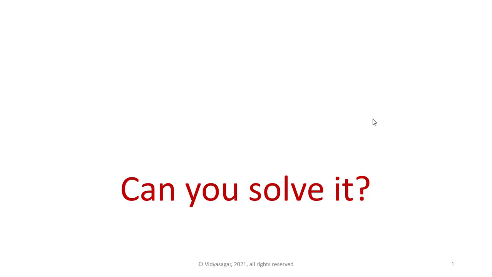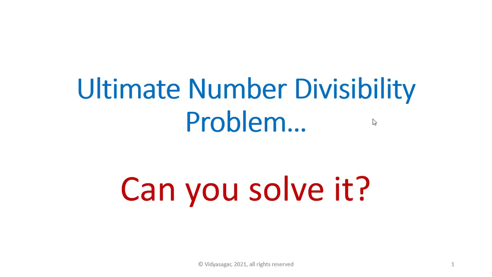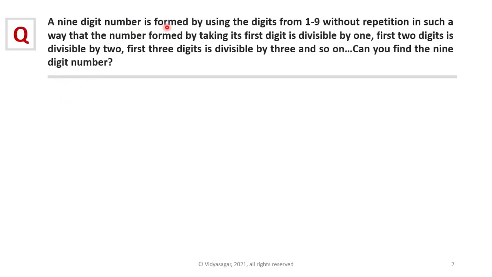Today we are going to solve the ultimate number divisibility problem. The question is, a 9-digit number is formed by using the digits from 1 to 9 without repetition in such a way that the number formed by taking its first digit is divisible by 1, first 2 digits is divisible by 2, first 3 digits is divisible by 3 and so on. Can you find the 9-digit number?